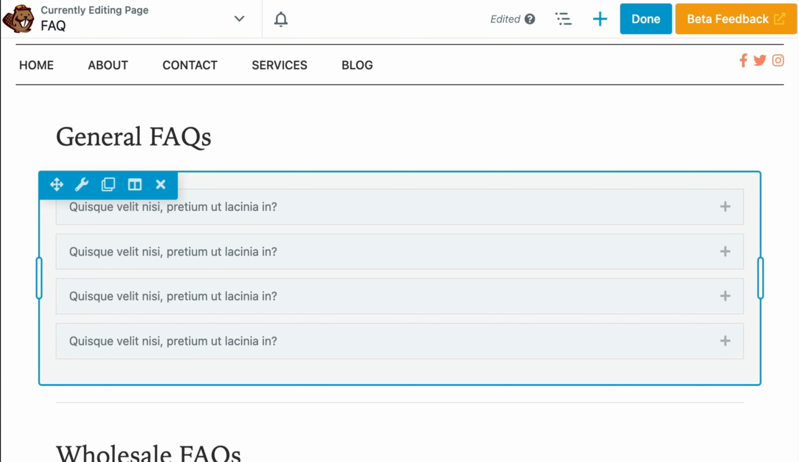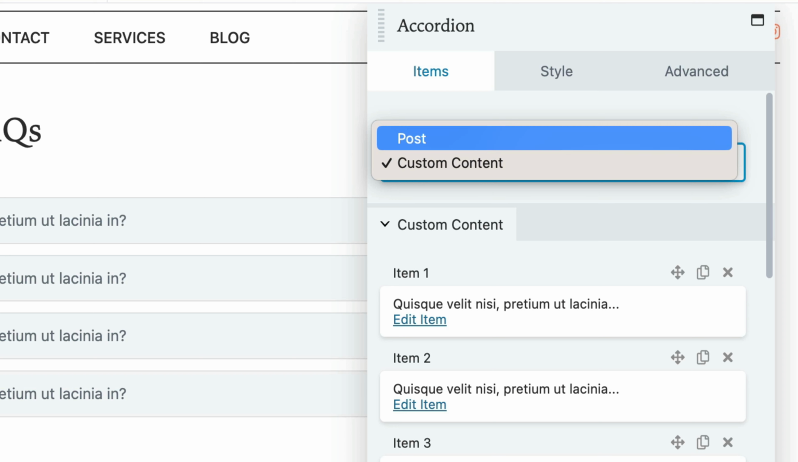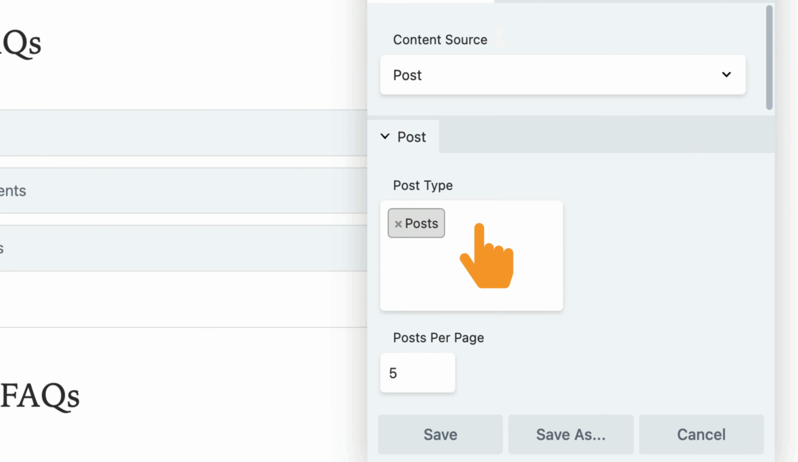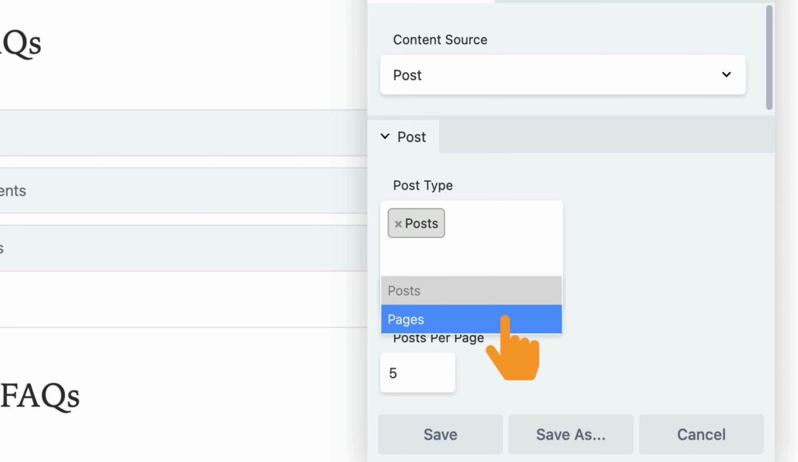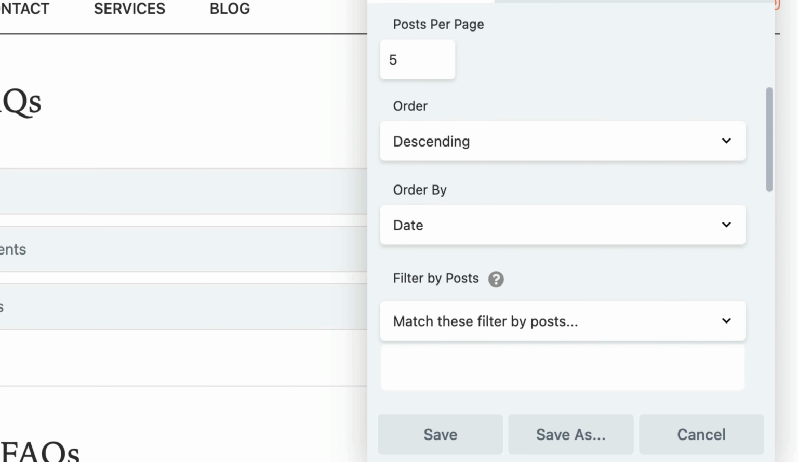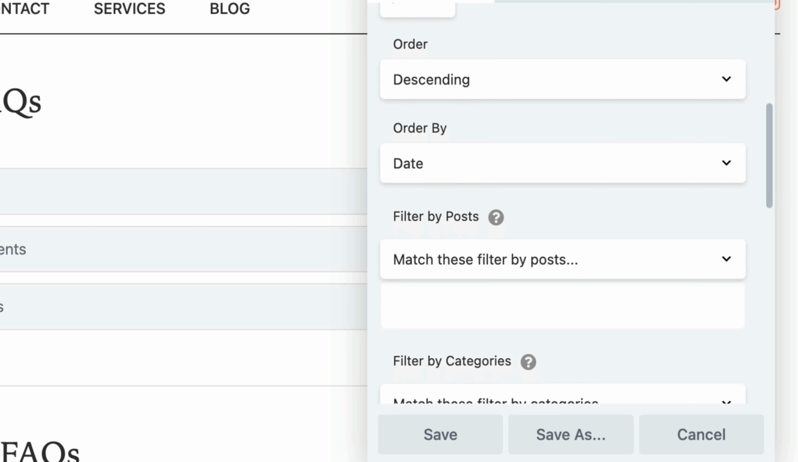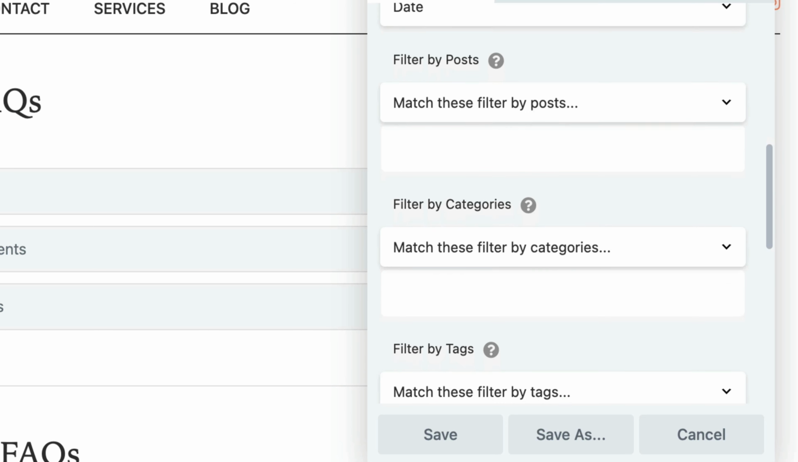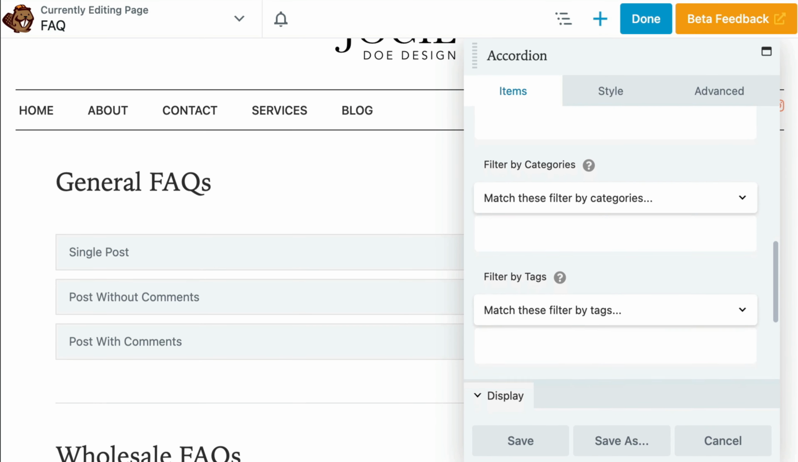After inserting the Accordion module onto the page, choose Post as the content source. Then you can select both posts and pages as the post type. Just like with the older version of Beaver Builder, be sure to filter the results with categories or tags, and you can still customize the order and number of items shown.